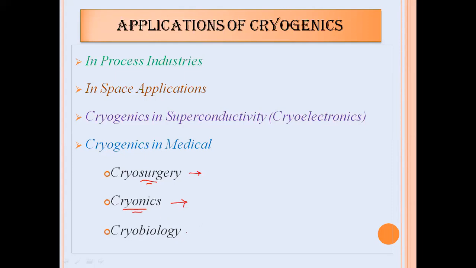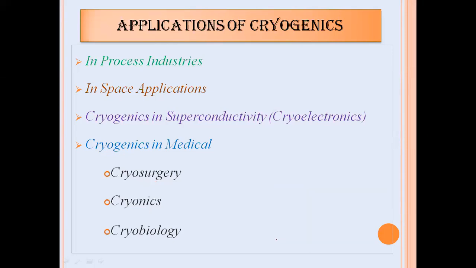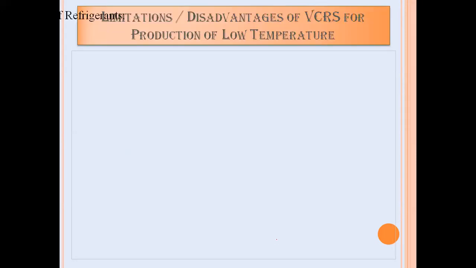And the third one is called cryobiology. Whatever blood cells as well as plasma cells are there will be preserved at a temperature below minus 160 degrees centigrade. That branch is called cryobiology. So the application of cryogenics is also used in the medical field. That is called cryogenics in medical.